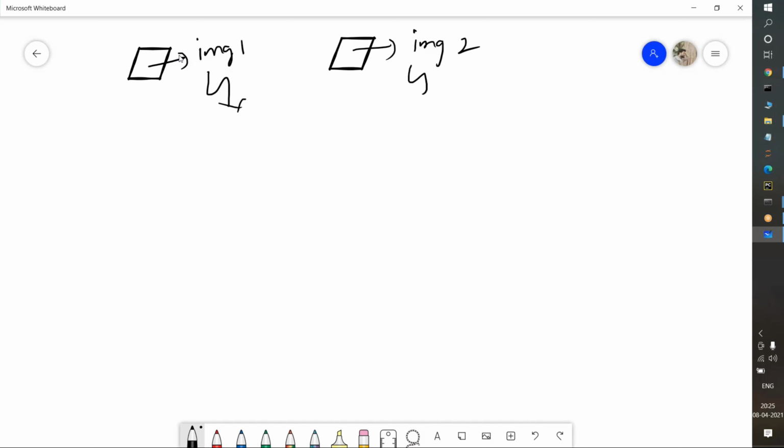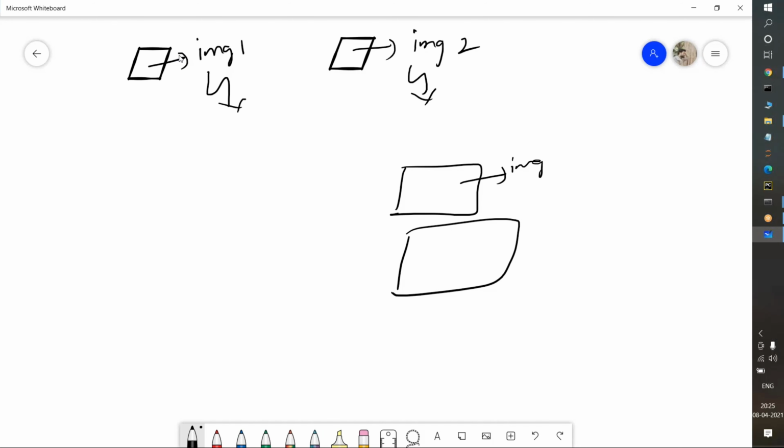Okay, suppose I am having these two images. This is image 1 I am taking, and suppose here I am taking another image, image 2. Now I want image 1 to be here and image 2 to be here. The visualization should be like this.